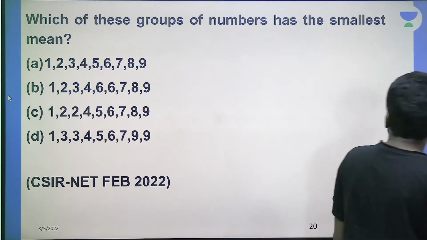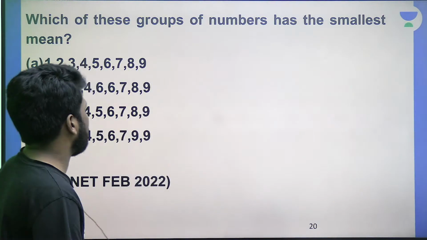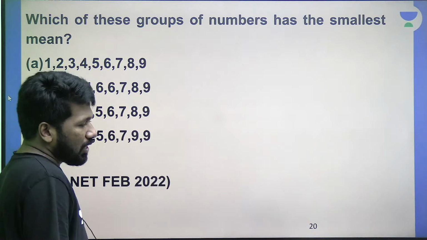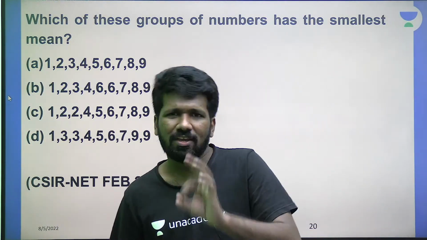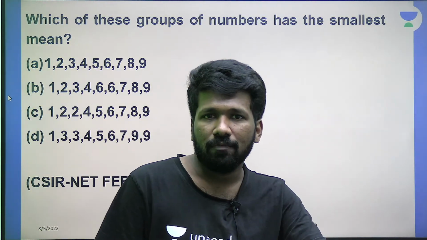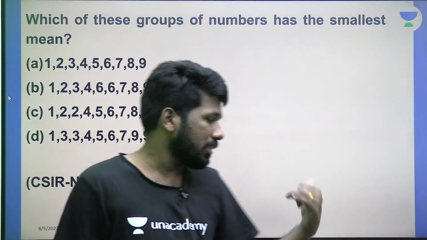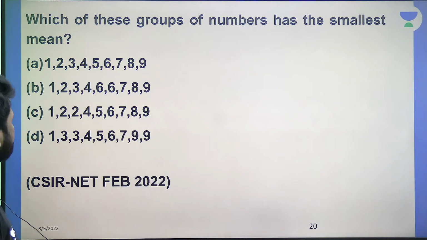So let us discuss this question. Yeah, basically it is a very trivial, very straightforward question. Which number's mean, or arithmetic mean? Unless mentioned otherwise, mean means arithmetic mean, or average means arithmetic mean. If geometric mean is specifically mentioned, you have to consider geometric mean. As nothing is mentioned, we have to assume they need arithmetic mean.